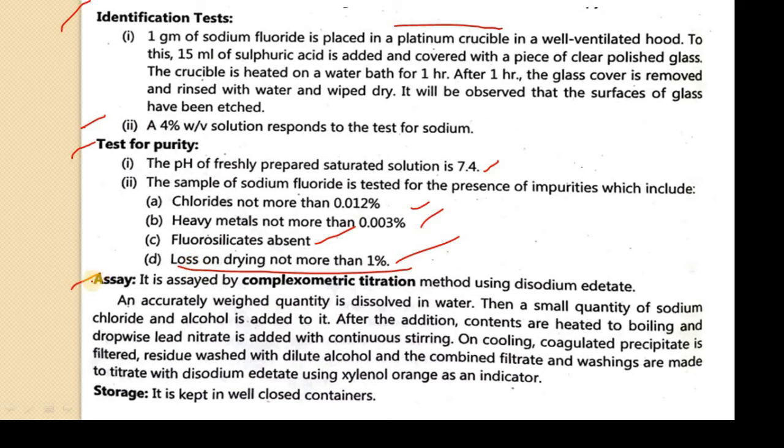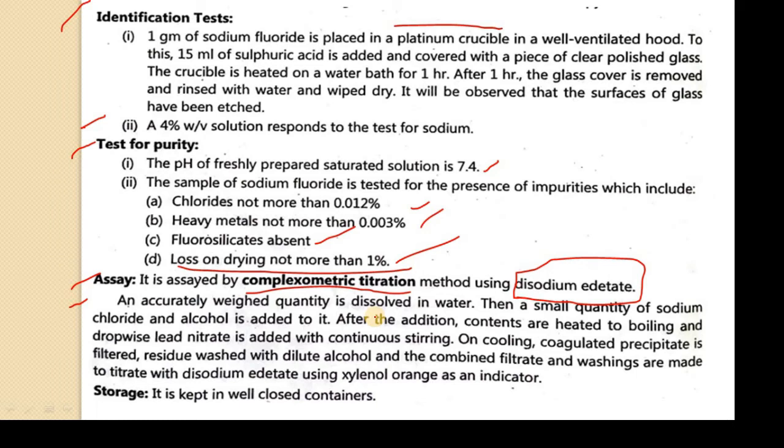Now we will see the next step, that is the assay. It is again one more complexometric titration, and we are going to use disodium EDTA, right? So this is one more complexometric titration assay procedure. What is the procedure? Weigh an accurate quantity of your sample and dissolve in water. Then a small quantity of sodium chloride and alcohol is added to it.